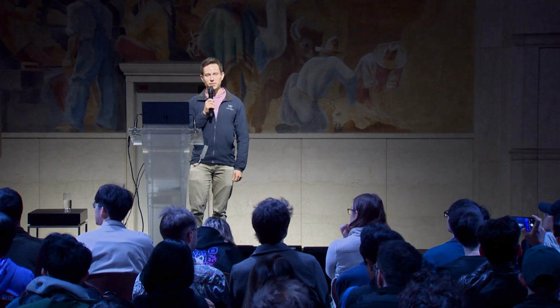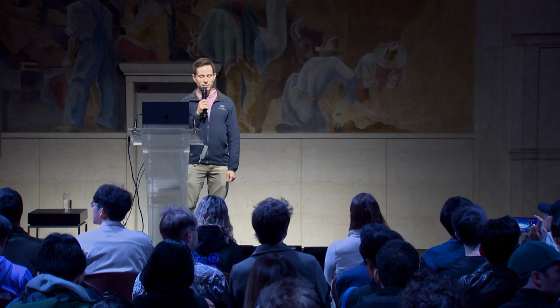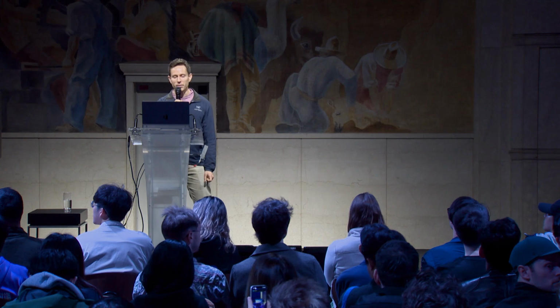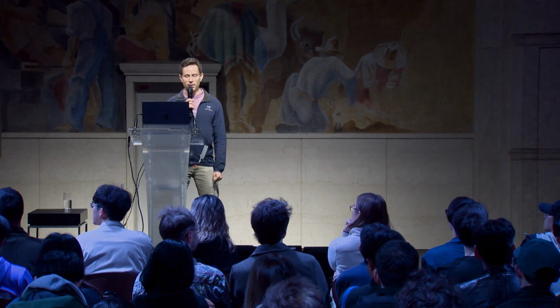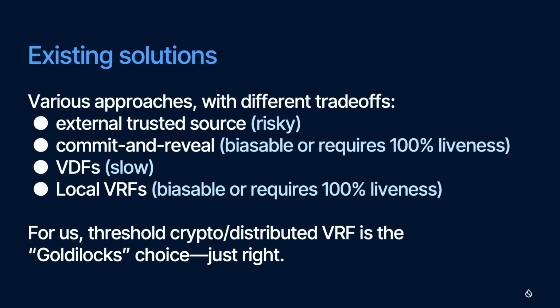So let's talk about the existing solutions to this problem. There are many existing solutions, and they all have various trade-offs and disadvantages. The simplest idea you might think of is just using an external source of randomness. And that works fine, but it's not really decentralized. It's predictable and biasable to the extent that you don't trust that source of randomness not to collude with other parties or to actually give you random bytes when you ask for them.